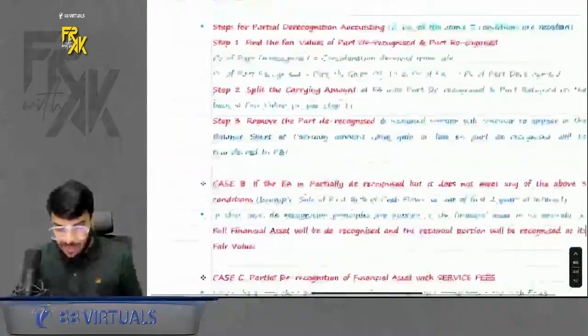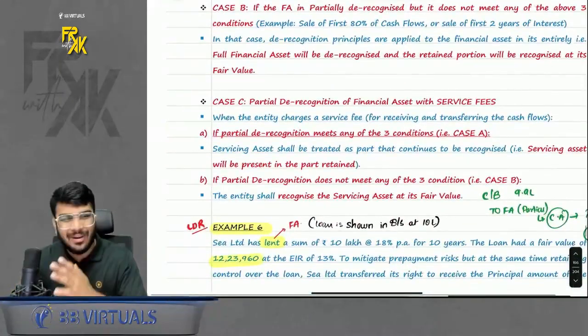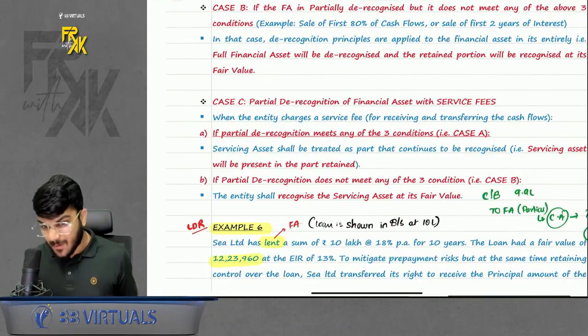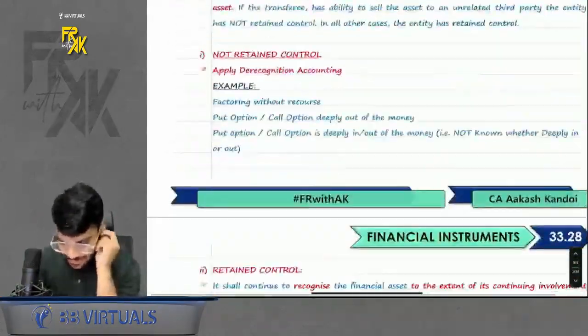Okay, do remember that part. So don't create any havoc, right? Oh my god, it is difficult, it is tricky. No, it is very easy. It is very easy. Chalo, done. So this was derecognition.